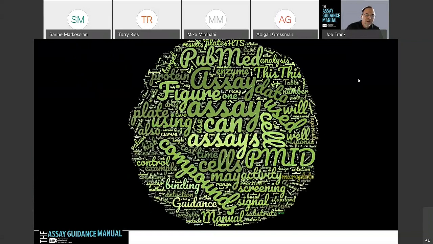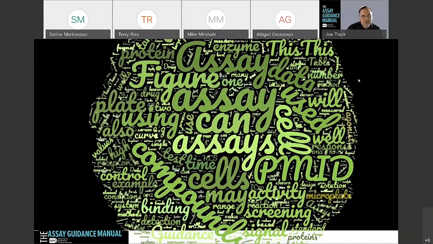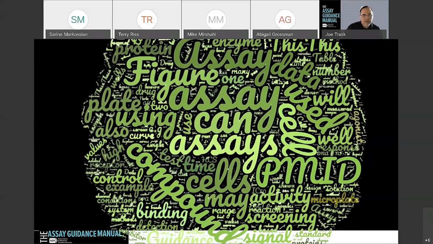This is a composite word cloud just to show you that assay is the most common word used in there. And using the analogy of Finding Waldo, one of the things I want to talk to you about today is high content screening, and you can find HCS is actually quite small in the context of other words used in the assay guidance manual.